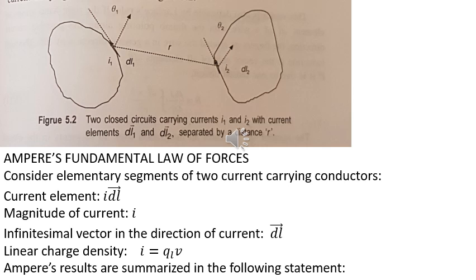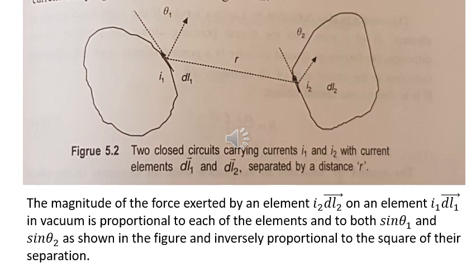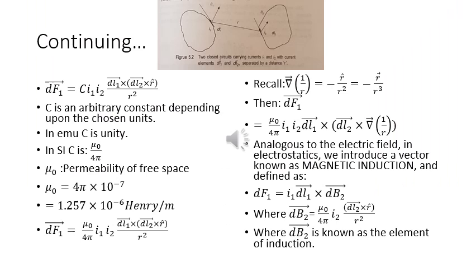Then Ampere's results are summarized in the following statement. The magnitude of the force exerted by an element I2 dl2 on an element I1 dl1 in vacuum is proportional to each of the elements and to both sine theta 1 and sine theta 2 as shown in the figure and inversely proportional to the square of their separation. dF1 is equal to C I1 I2 dl1 cross (dl2 cross r) upon r square.